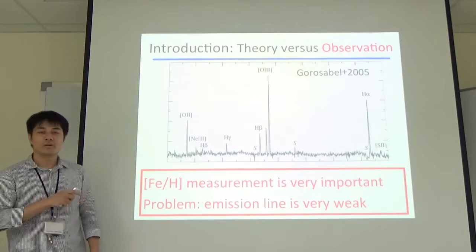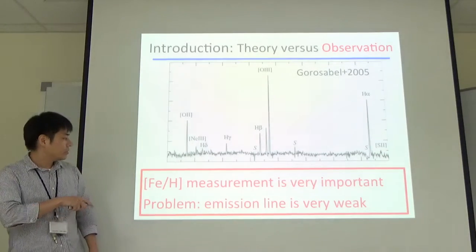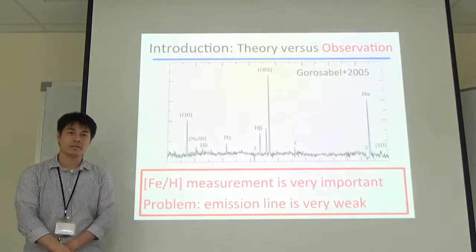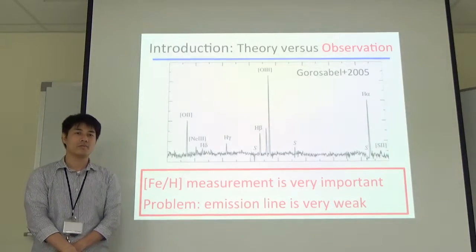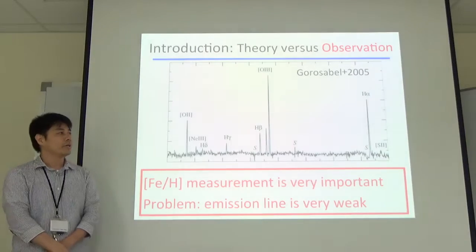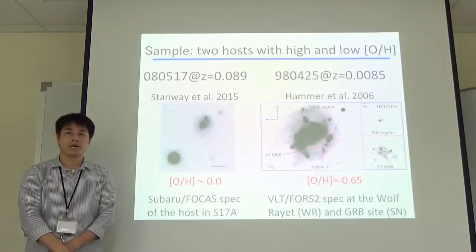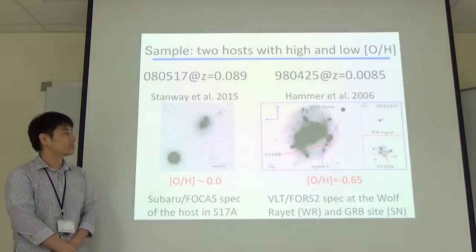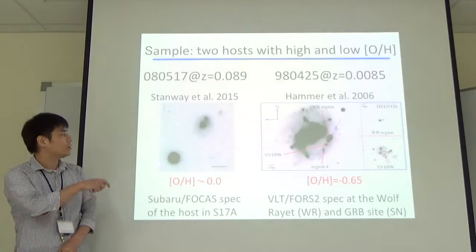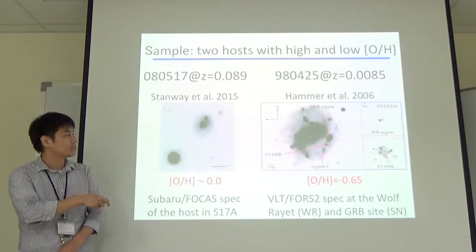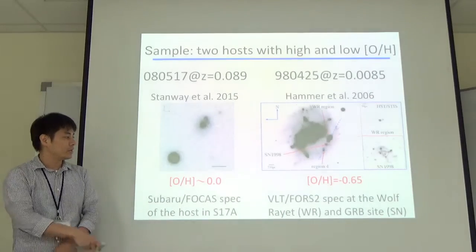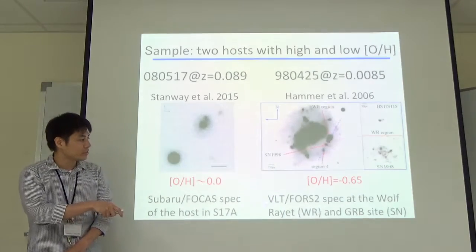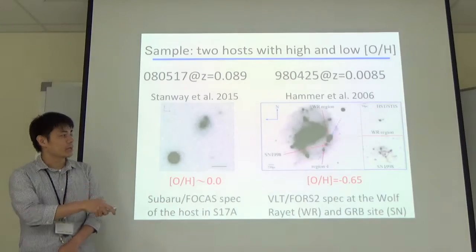But there is a problem here because the emission line from iron is usually observationally very weak. In order to overcome this problem, we use an optical large telescope, the Subaru telescope, to observe one GRB host galaxy. And we also use spectra taken by VLT X-shooter for other host galaxies.